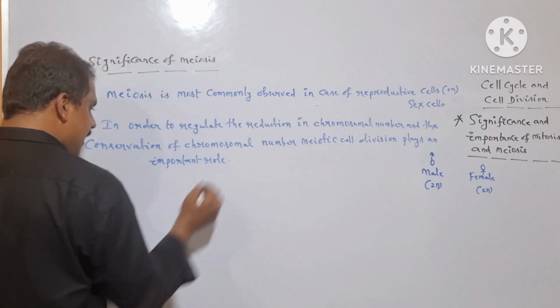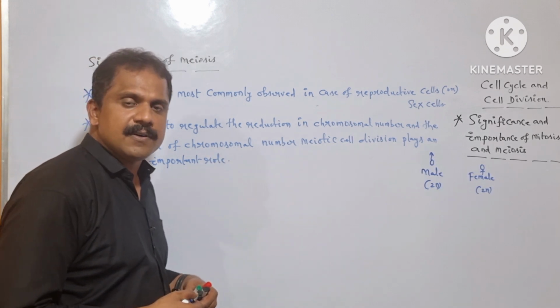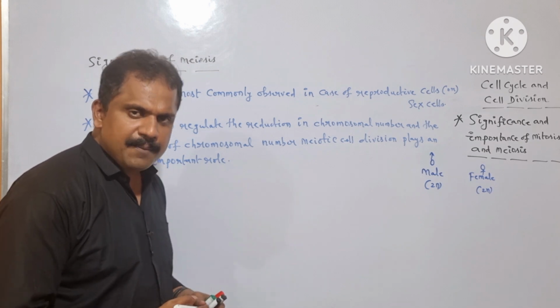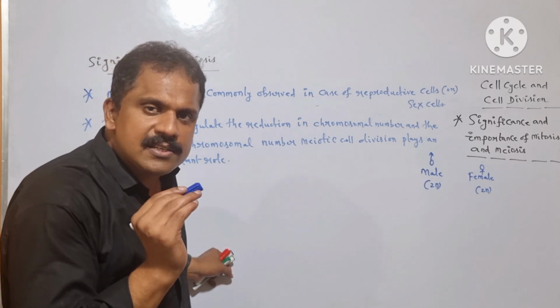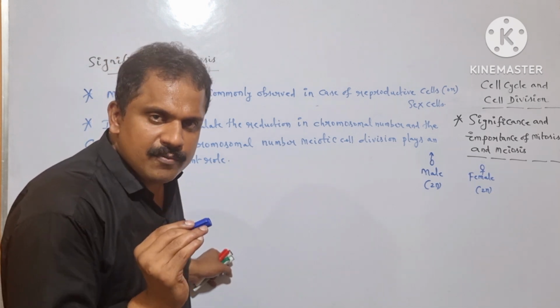Is it clear? And as we all know, the meiotic cell division is observed in reproductive cells or sex cells. Within the reproductive cells, genetic exchange or crossing over takes place in between the non-sister chromatids of homologous chromosomes.